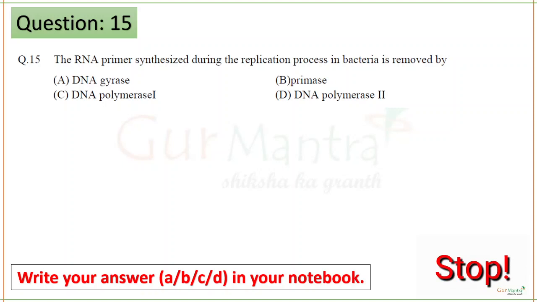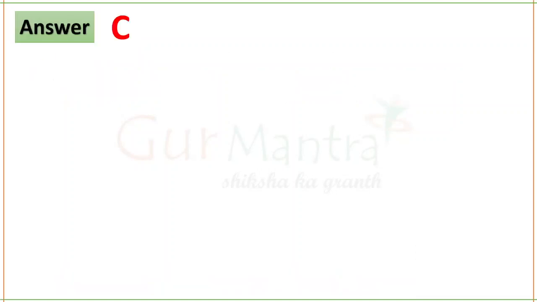The RNA primer synthesized during the replication process in bacteria is removed by DNA pol 1. Next question.